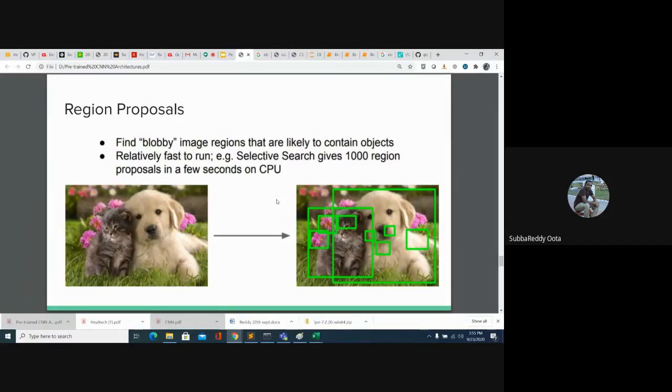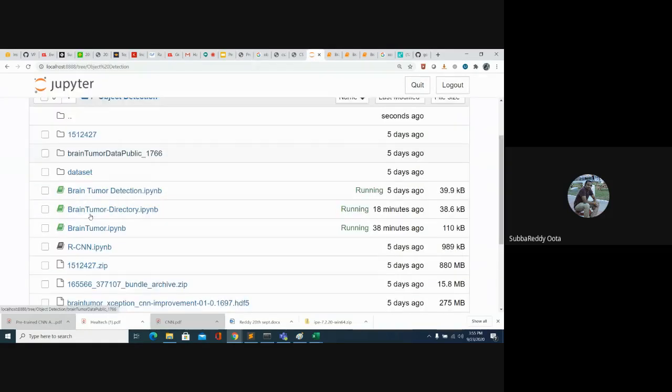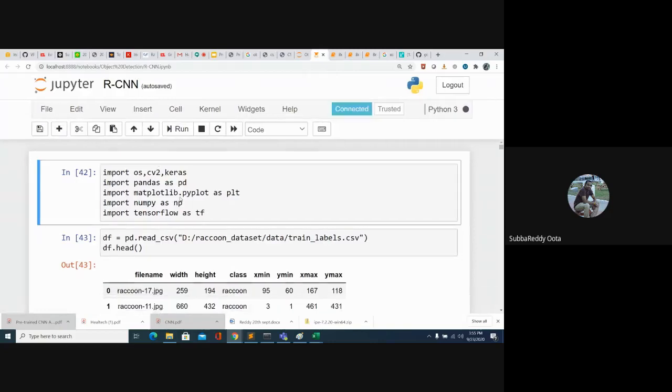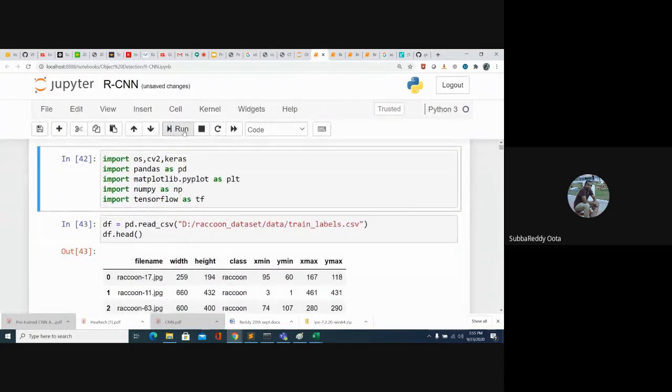So this is the first job. In case of the RCNN model, our first job is, if I give an image, your job is to draw the region proposals. This selective search algorithm is already there in the CV2 library. So if you give the image to the CV2 library, we will get this kind of region proposal. So maybe I will show how we will get region proposals. So this is for RCNN. Yeah, I'm showing the first part, how to get the region proposals.